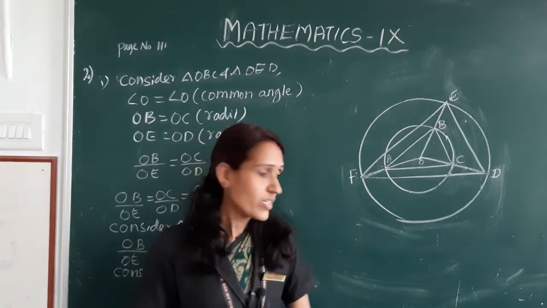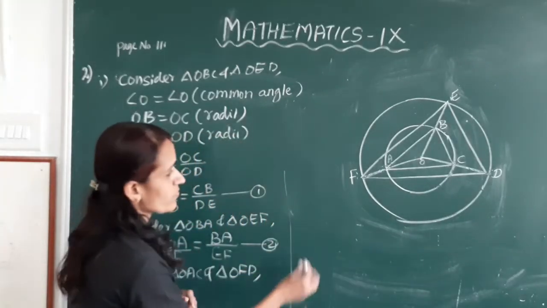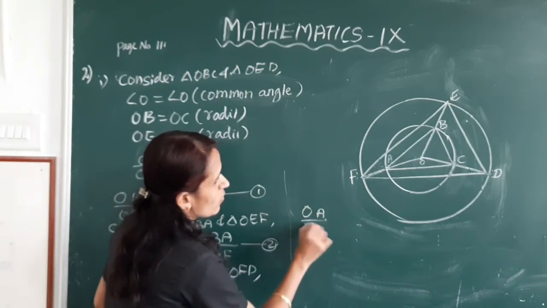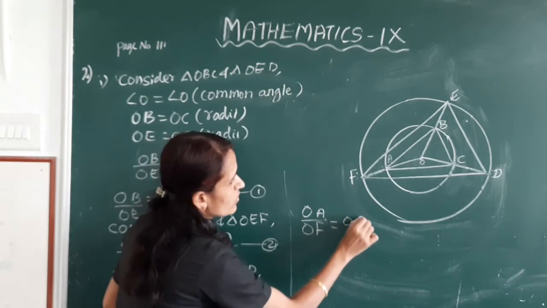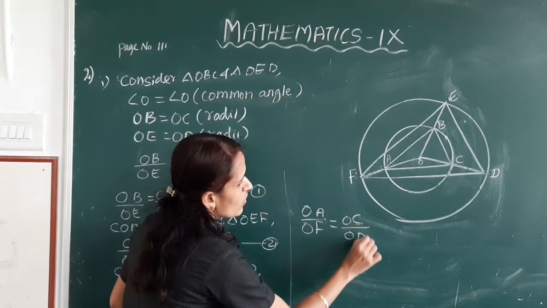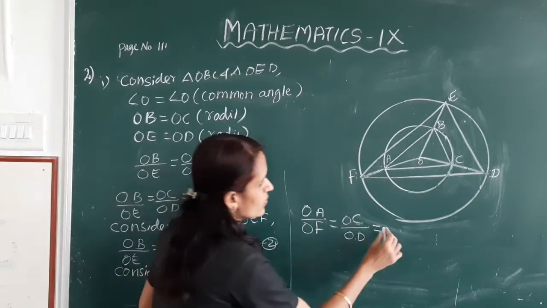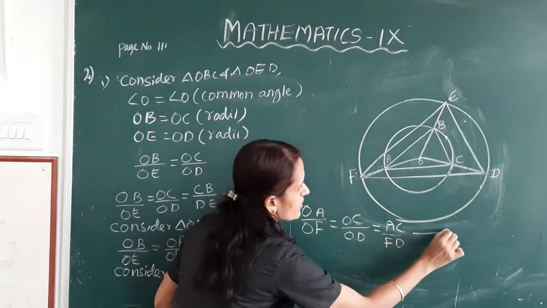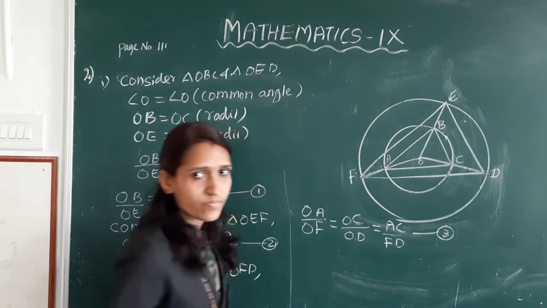Okay, from this we can write OA by OF is equal to OC by OD is equal to AC by FD. Mark it as equation 3.